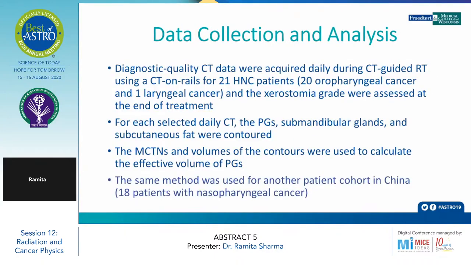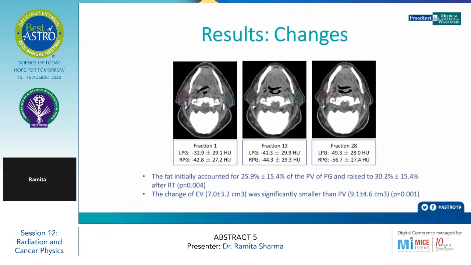So this is just a summary of what they have taken, which I have just told you. The same method was also used for another patient cohort in China, 18 patients with nasopharyngeal carcinoma. Here come the results. This is what they found in the change in the volume of the parotids.